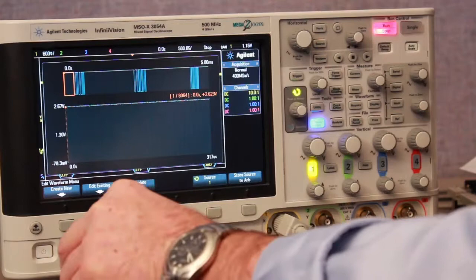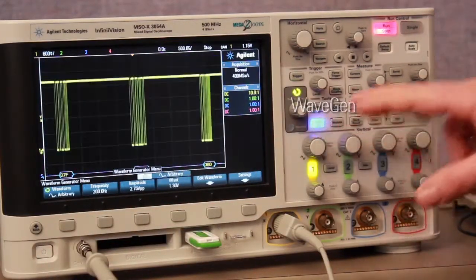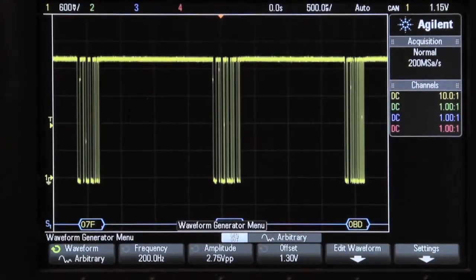But for now, I'm going to just move my probe to the output B and C to see if this signal is really there. Here we see virtually the same signal being regenerated.